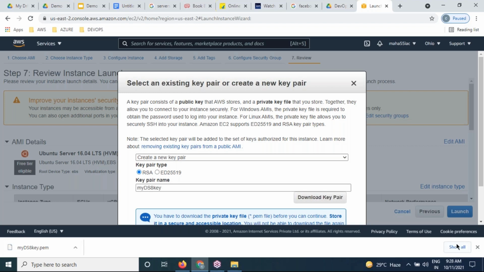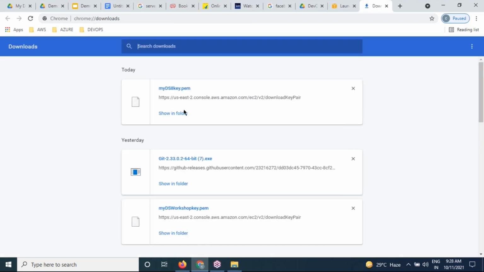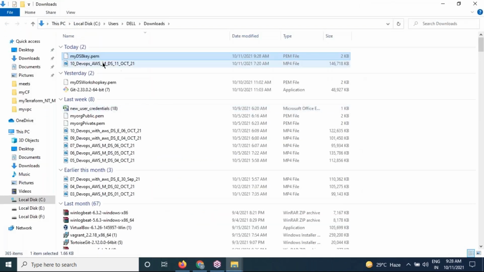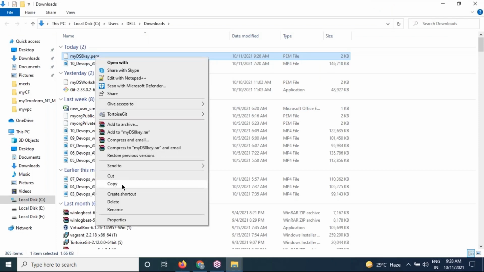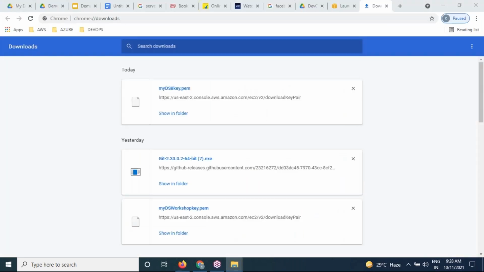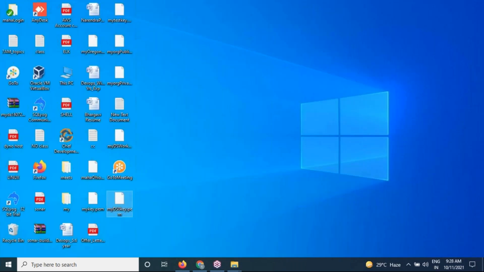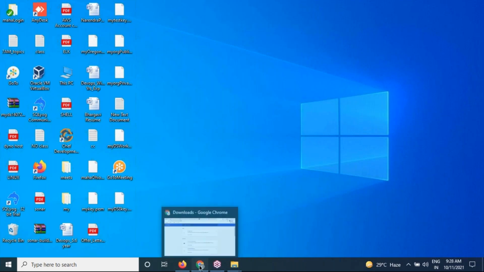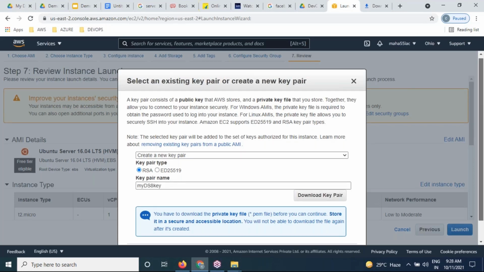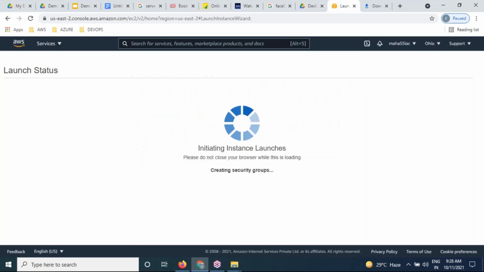Have you successfully downloaded this PEM file? This PEM file, please copy. Please copy this PEM file and paste it onto the desktop for our convenience, or anywhere in your laptop. With the help of this PEM file only, we can get into the server. So just scroll down, just click on launch instance.